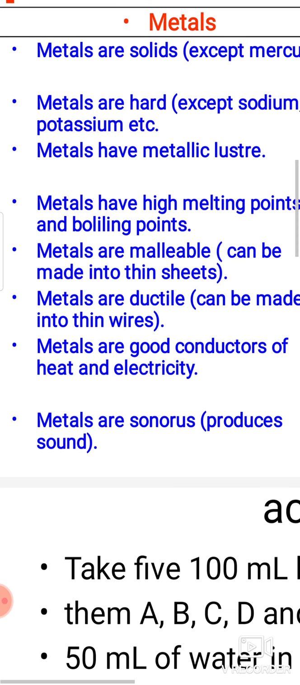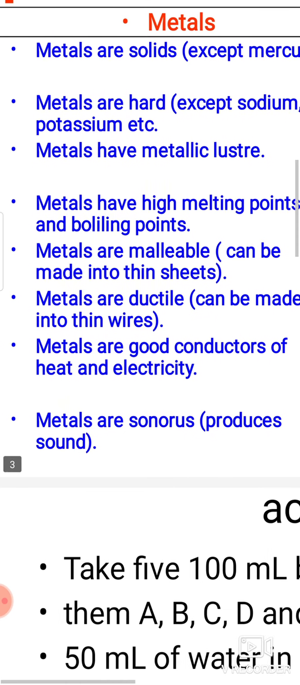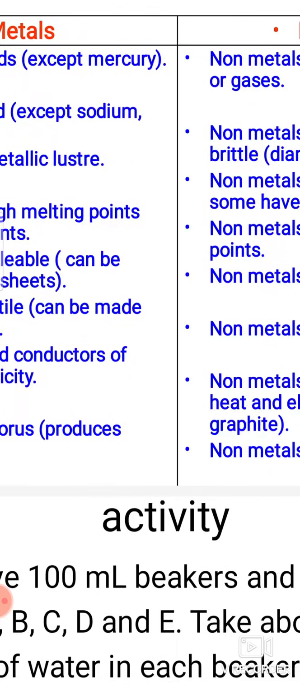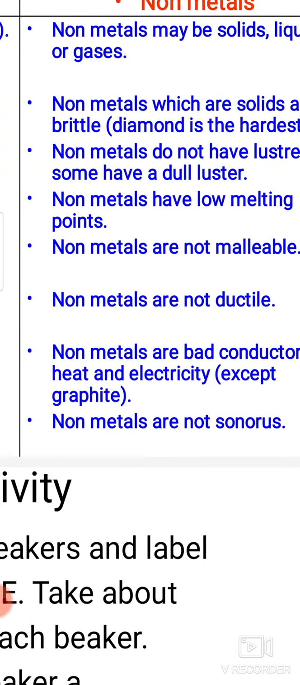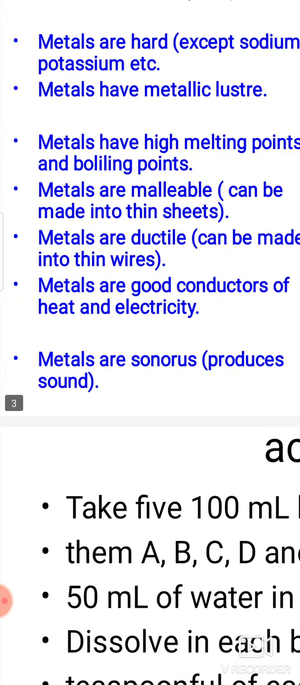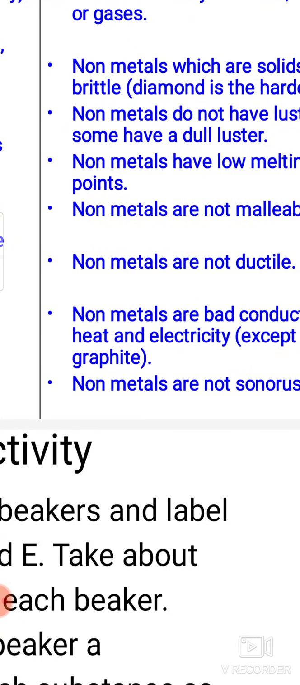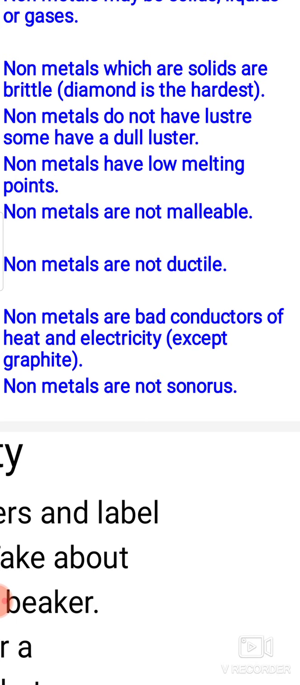Metals are good conductors of heat and electricity, but non-metals are bad conductors of heat and electricity. There is only one exception, that is graphite. The last point, metals are sonorous. What does it mean? Sonorous means which can produce sound. Metals can produce sound but non-metals cannot produce sound.